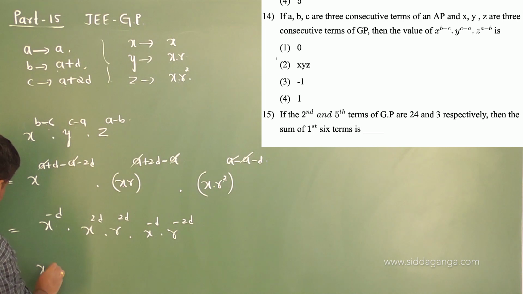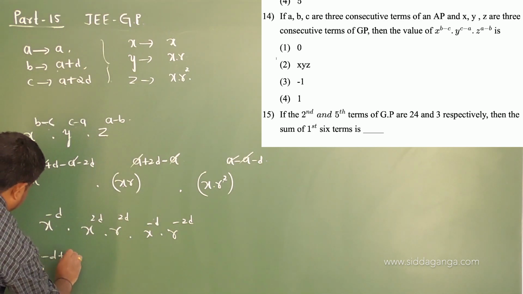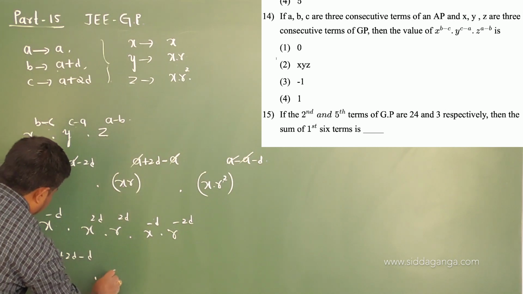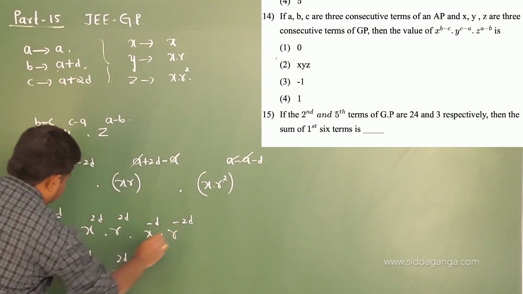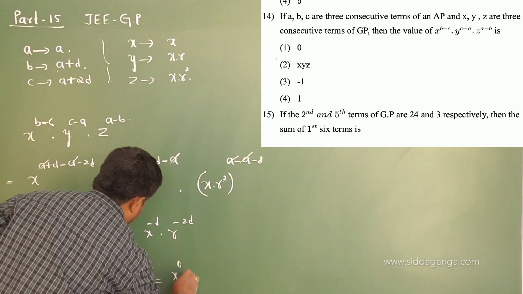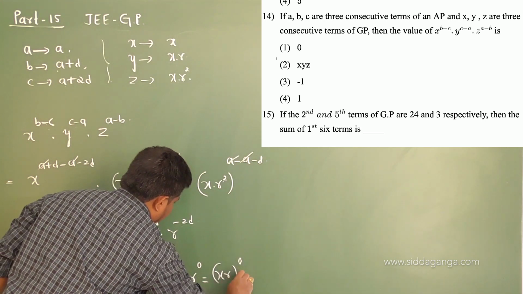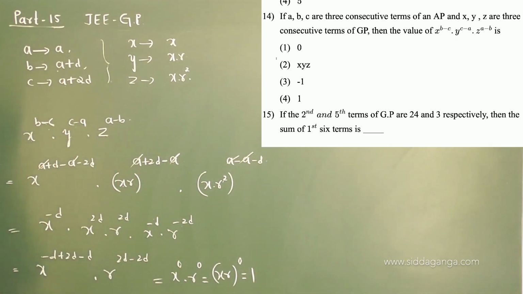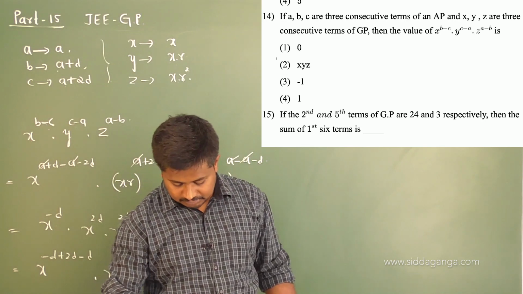This is equal to X power of minus D plus 2D minus D into R power of 2D minus 2D. So you get X power of 0 into R power of 0, that is equal to 1. All get cancelled, no? So you get 1, that is the 4th option. The 4th is the correct option.